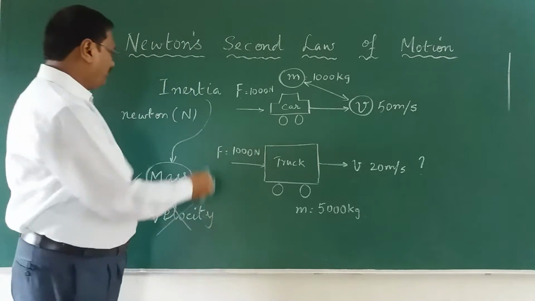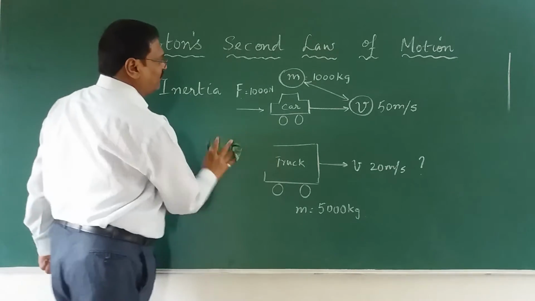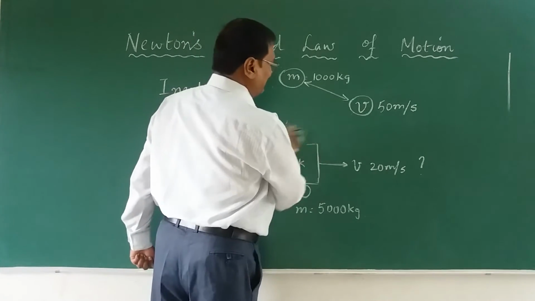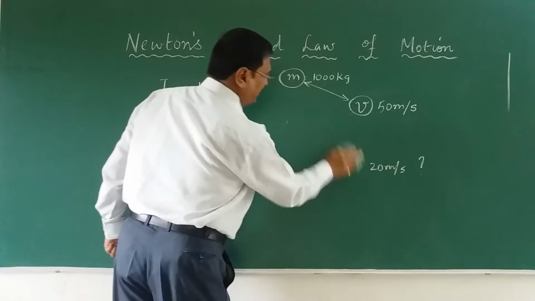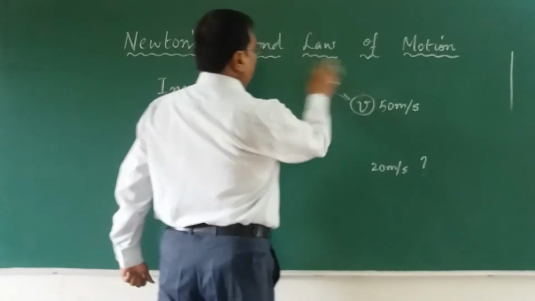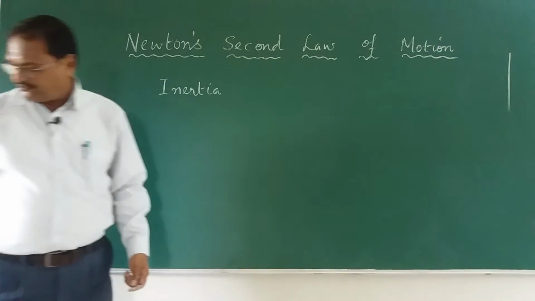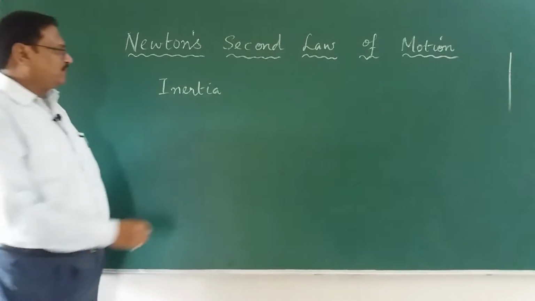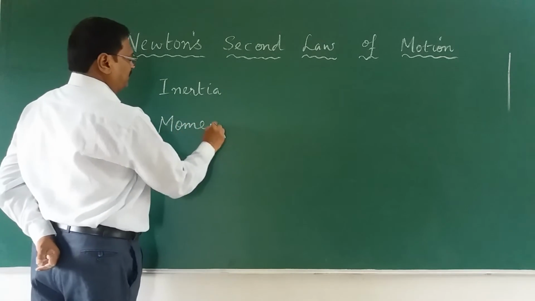So, now I am going to tell you what is the factor that connects mass and velocity together. What is that word called, which is going to be connecting the mass of the body and the velocity? Okay, now let me just tell you. That is called momentum. Momentum.